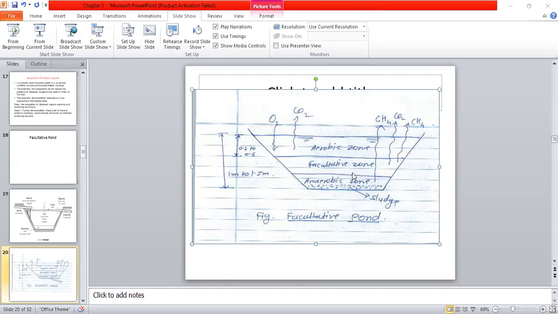to reach the oxygen, and algal activity, algal bacterial symbiosis, is not possible, and also there will not be penetration of sunlight. So automatically it will convert into an anaerobic zone.